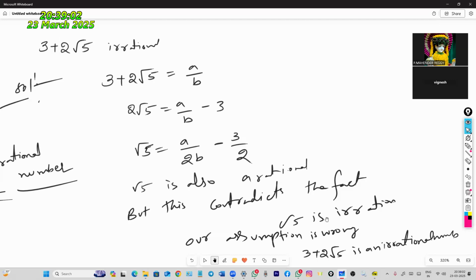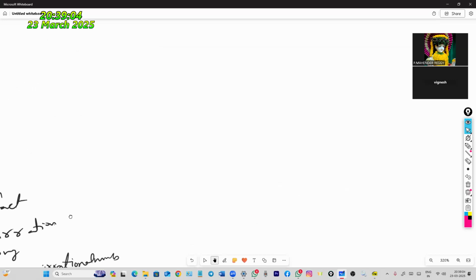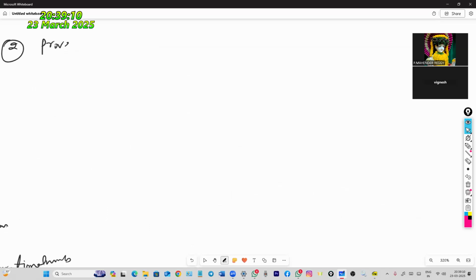Next question is the same as that. To prove that root p plus root q is an irrational number.